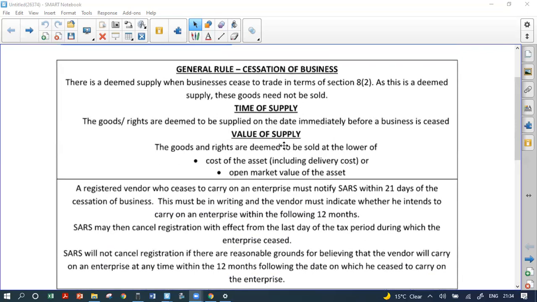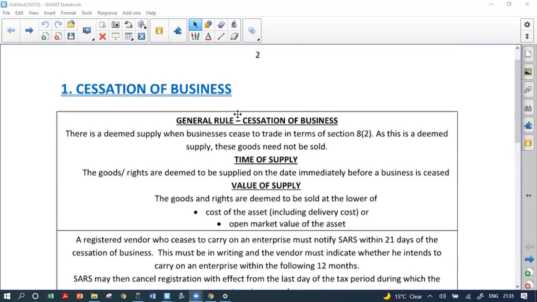Now, guys, please understand, if it's a partnership, it's quite possible that the partnership will carry on trading, and then we don't need to do this. If the business carries on trading, we don't need to do this. This is when we stop trading within a business.